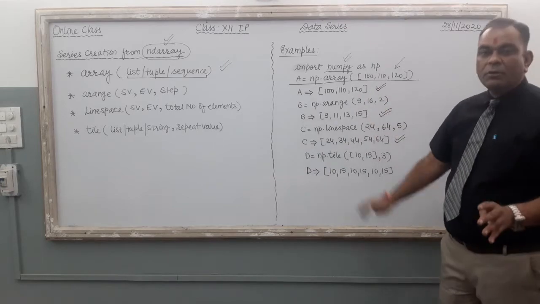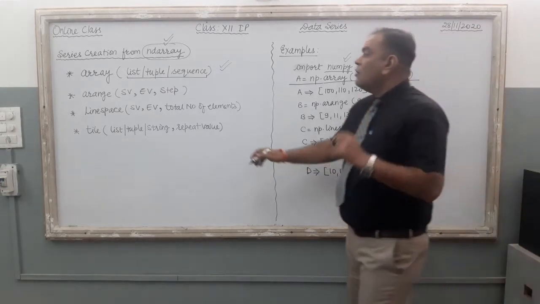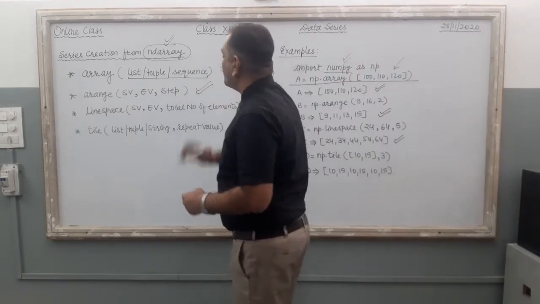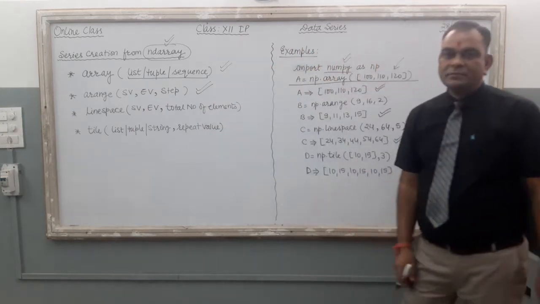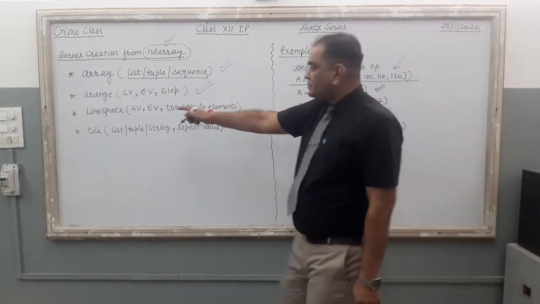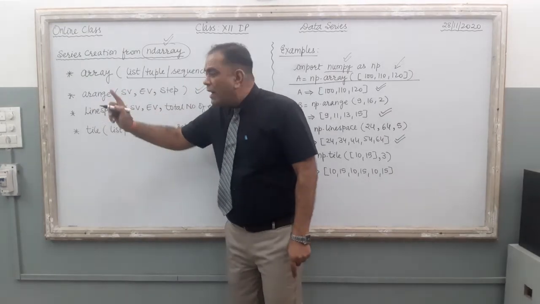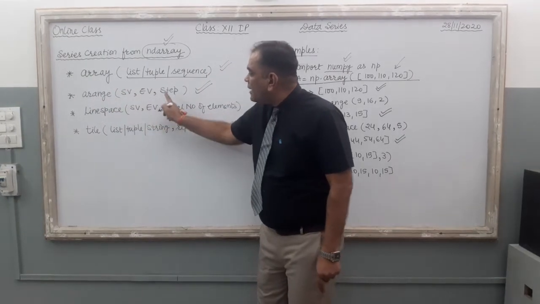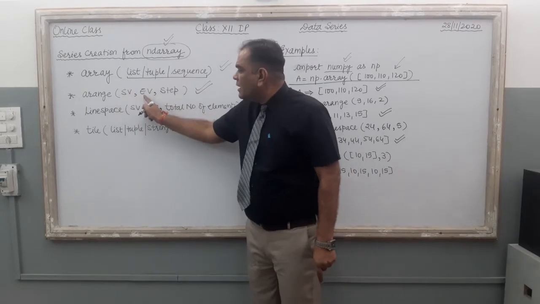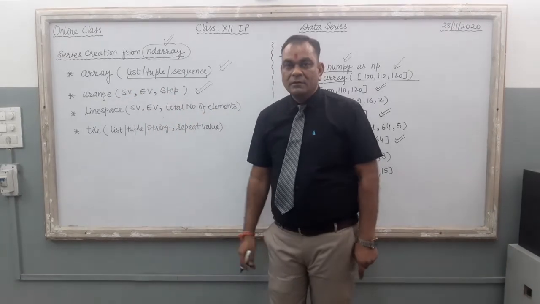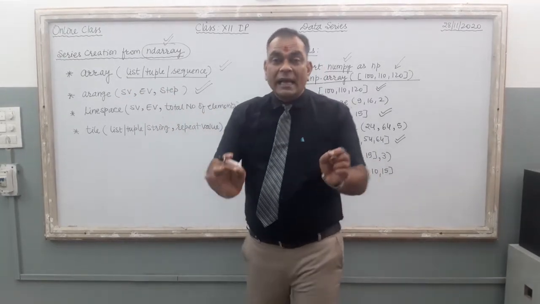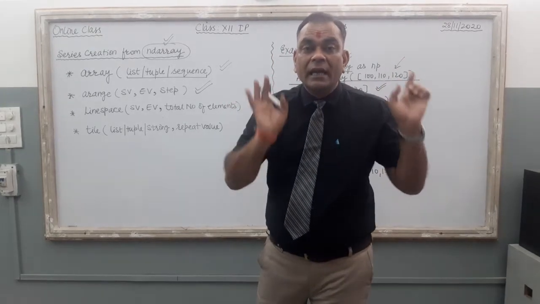Right? So I hope the array function is clear. Now come towards the arange function, this one. See the function here. If you want to execute the function, you have to supply three different values to the function: first one, second one, and the third one. It is just like the range function only.